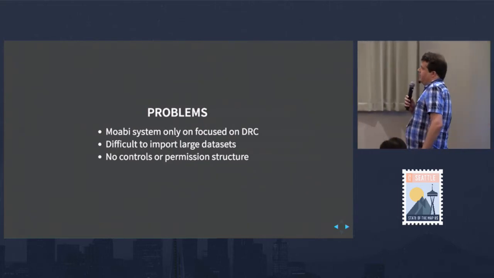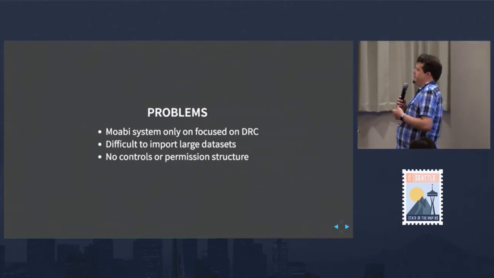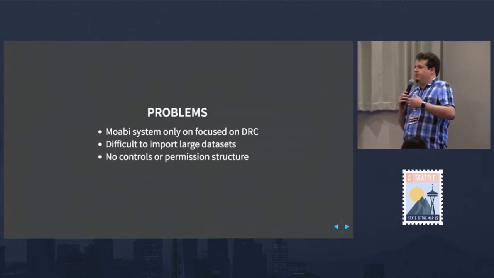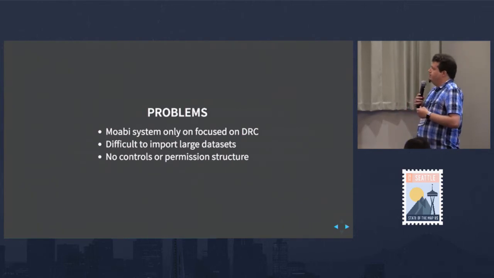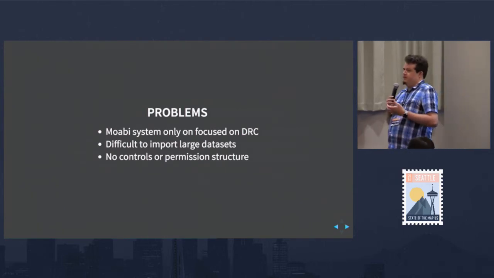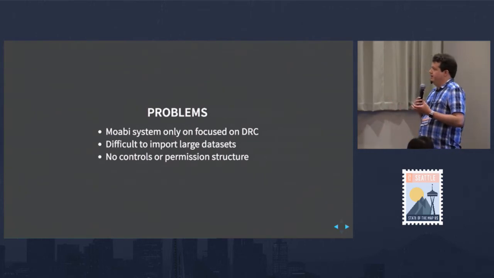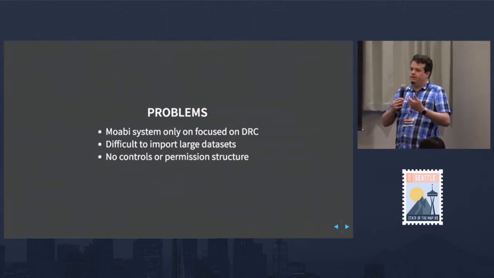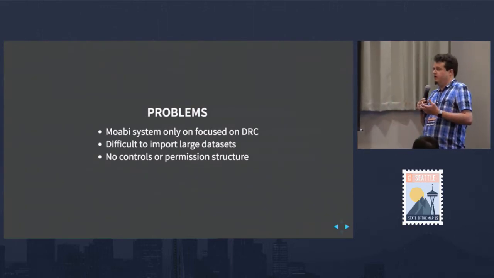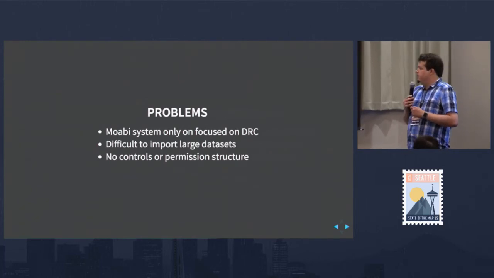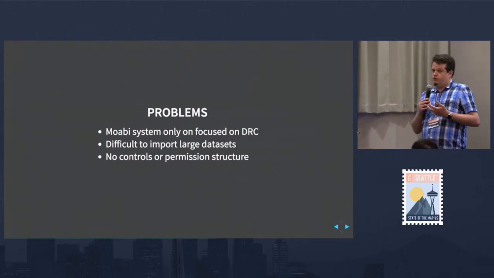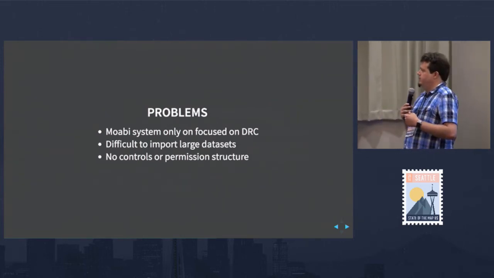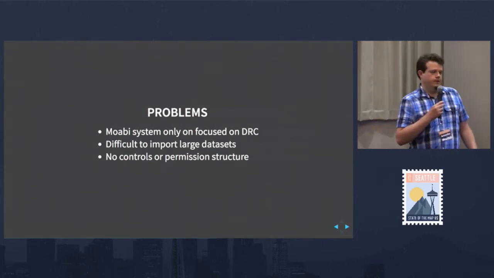So, some problems with this system. First thing is not really a problem, more of just a design: it was only focused on DRC, and we wanted to think about ways to expand this beyond just that region. It's difficult to import large data sets, and this is just coming from OpenStreetMap. It's the data that we work with, it's managed externally, a lot of it, so we have to bring it out, load new versions in, and maintain all of this, and that platform wasn't the best for working with those kinds of data. And we don't have controls or a permission structure to control who can change the data once it's in the system, and that was one of the problems we ran into. We want to have some control over the management of the data.